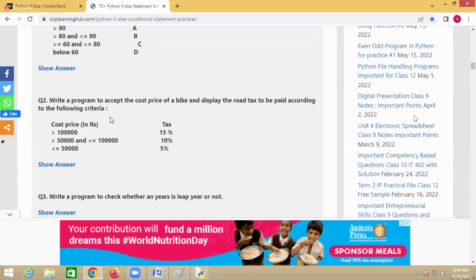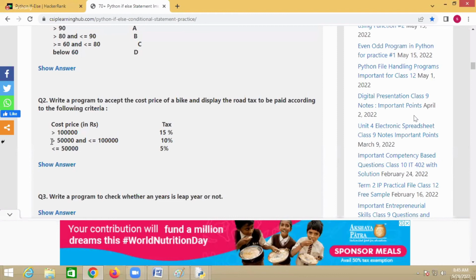Okay, see, write a program to accept the cost price of a bike and display the road tax to be paid according to the following criteria. If the cost of the bike is greater than 1 lakh, road tax is 15%.